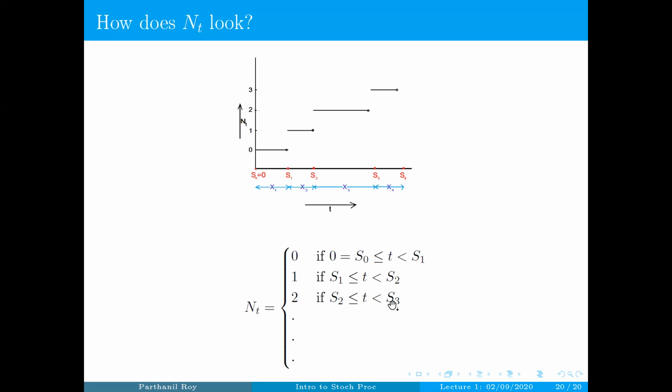In other words, whenever t is between S_n and S_{n+1}, where I'm allowing equality for S_n but not for S_{n+1}, then N_t takes the value n. This is how N_t looks.